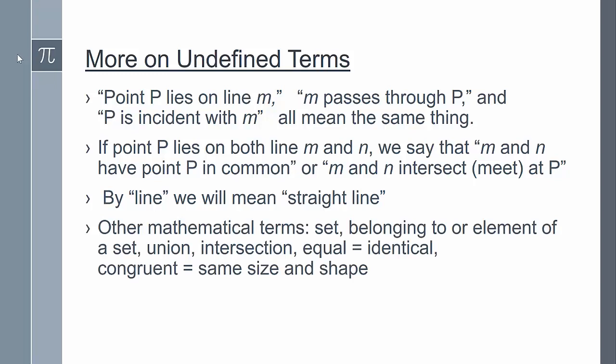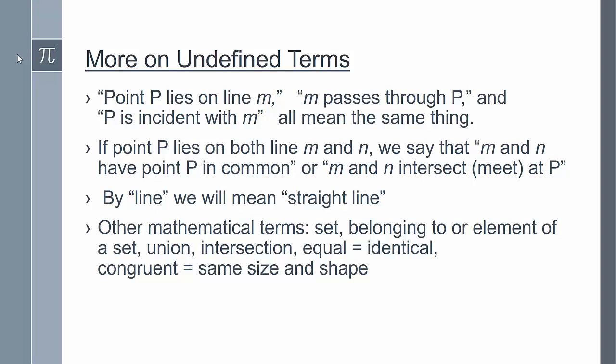There are many other mathematical terms. Since we're going to be using set notation, and the idea of sets in mathematics is so essential, we'll be using these words: set, a collection of objects called the elements. So words like belonging to or an element of a set are other terms we understand. We understand the union of two sets is the set of all the elements in one set or the other set. The intersection of two sets will be the elements that they have in common.